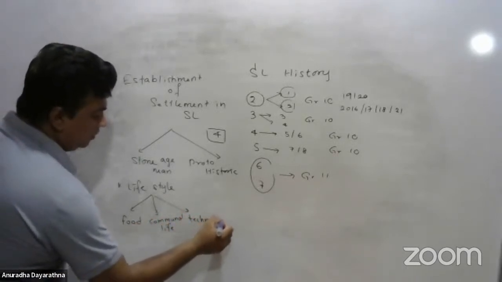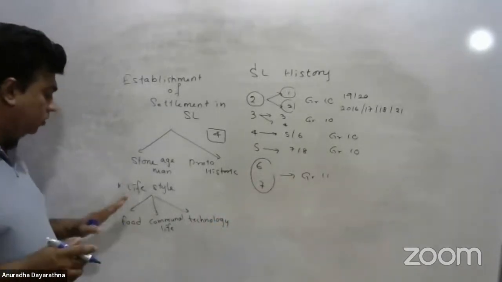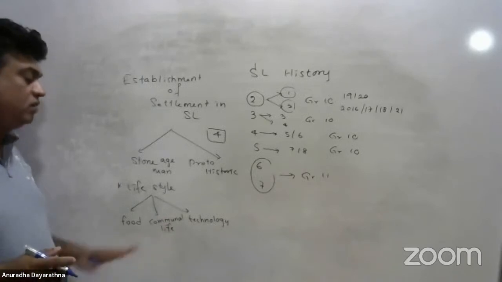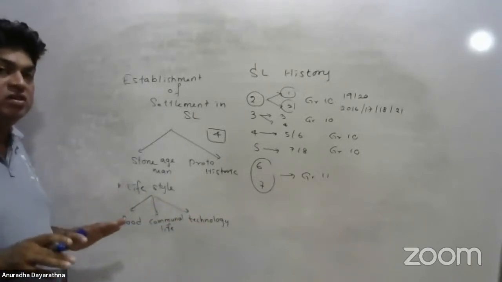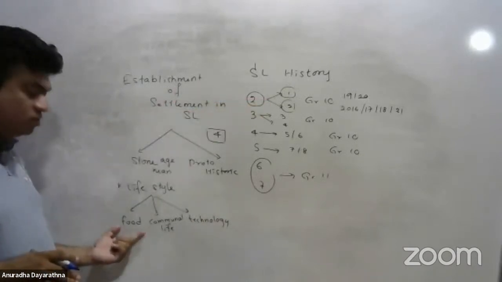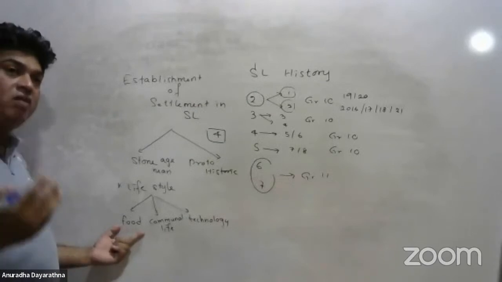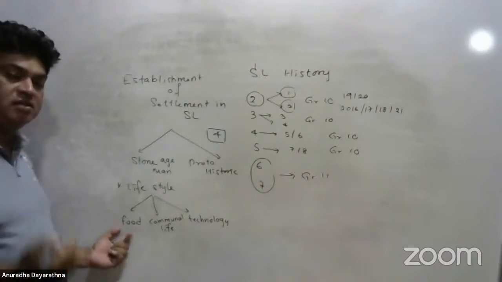So this is only what they can ask about the Stone Age man. If you know about the food style, communal life, technology of Stone Age man, you can answer that question easily. In the 2016 paper, they gave food style under three headings, so you have to explain the food style of the Stone Age man under three headings.